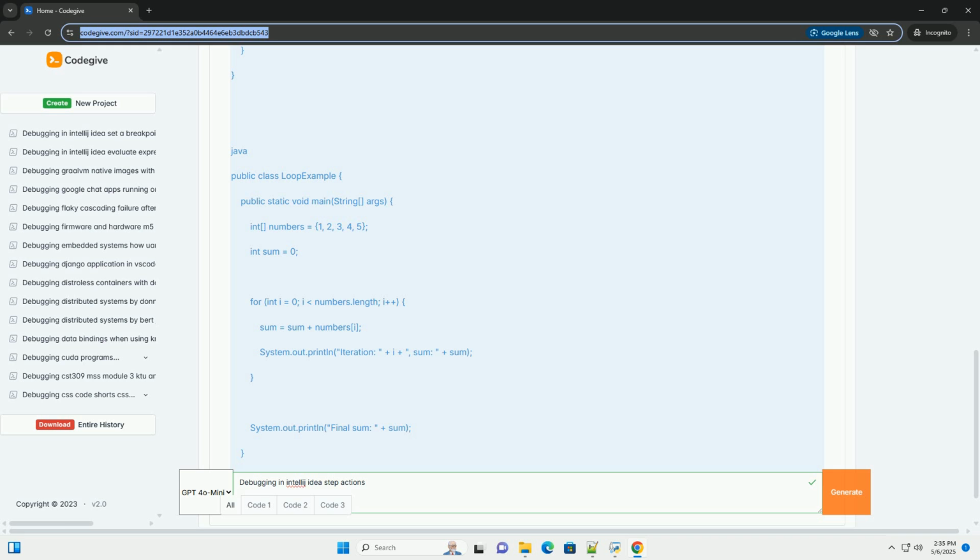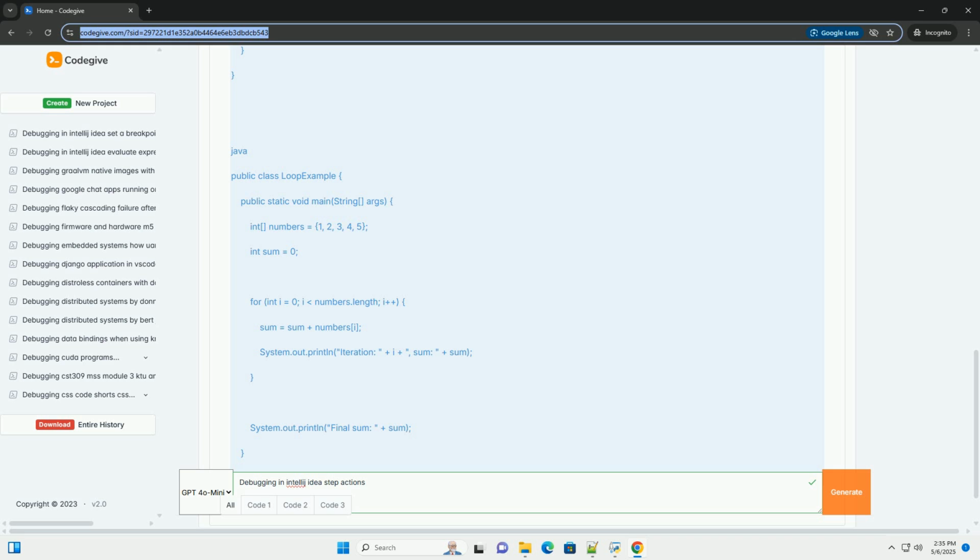Understanding the debug tool window. The debug tool window is the heart of the debugging experience. Here's a breakdown of its key sections. Frames displays the call stack. The call stack shows the sequence of method calls that led to the current point of execution. You can navigate between frames to see the state of variables at different points in the call stack.